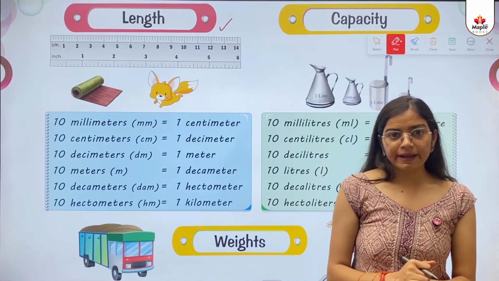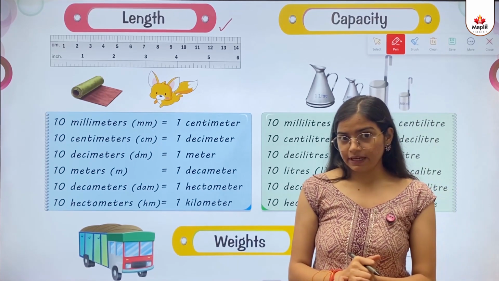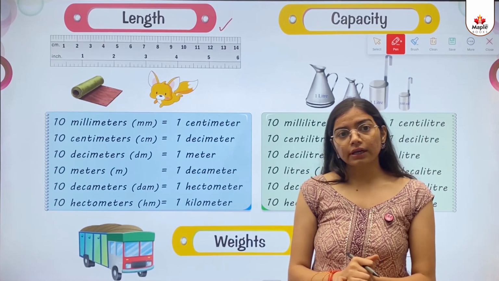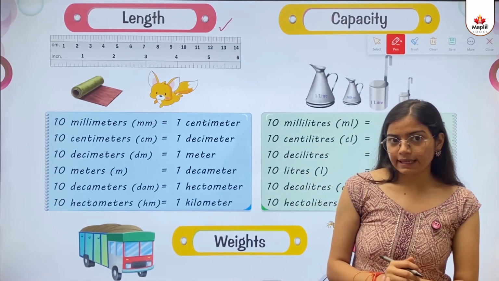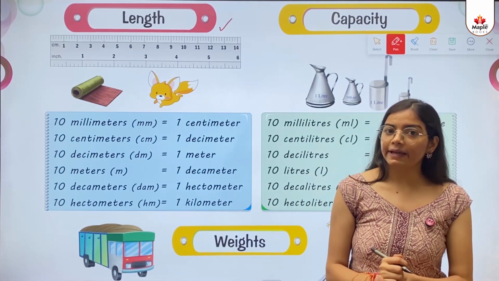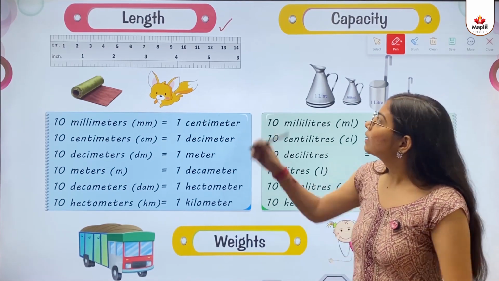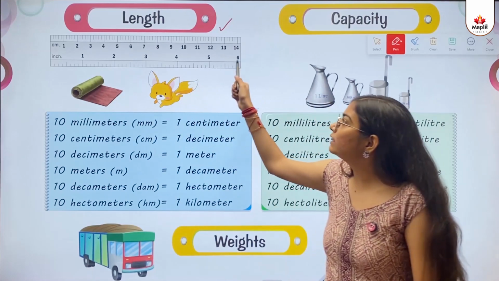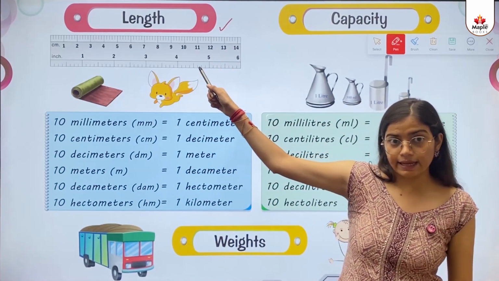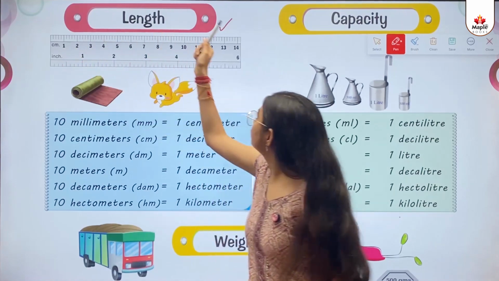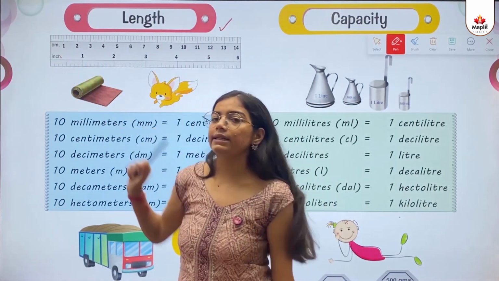So kids, the parameter can be centimeter, meter, millimeter, kilometer. So kids, in today's concept, we'll learn about these parameters. Okay kids, so let's begin. As you can see, what is given here? This is the picture of a scale. So you have already seen 1 to 15. What is written here? Centimeter.